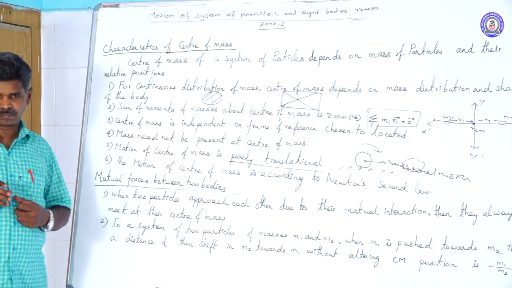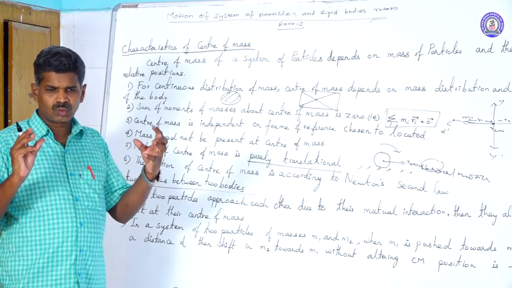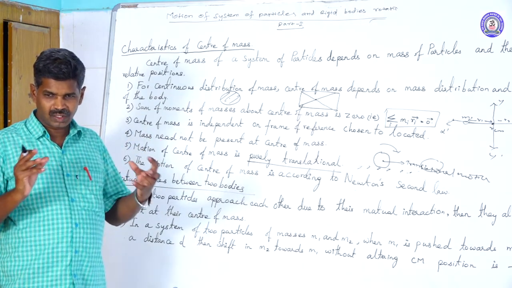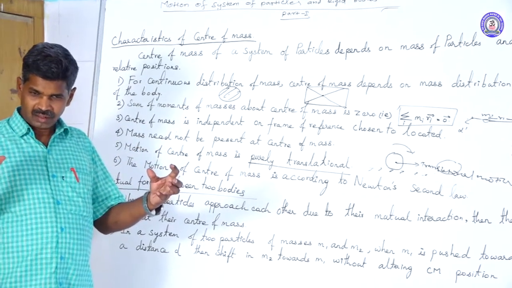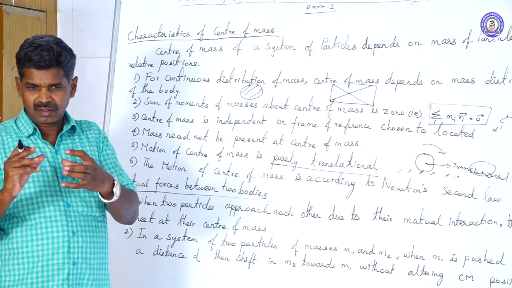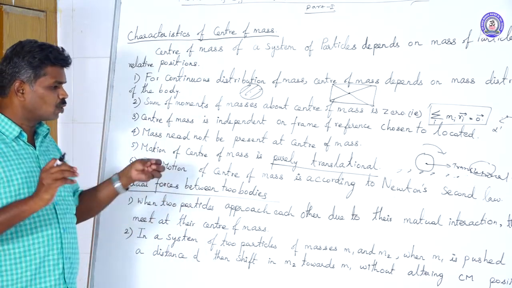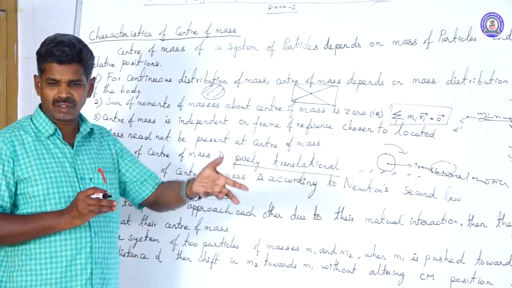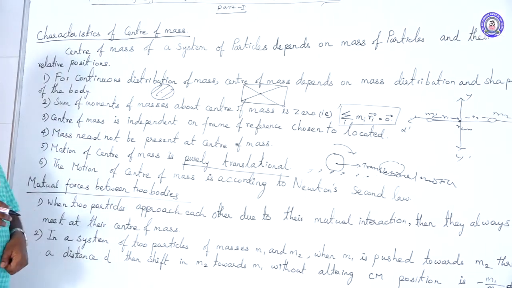Suppose two bodies are taken, arranged at a certain distance. The two are point masses, and a gravitational force acts between them. Due to the gravitational force, the two are attracted and meet at one particular point, which is the center of mass. That is, when two particles approach each other due to their mutual interaction, for example a gravitational force, they always meet at their center of mass itself.